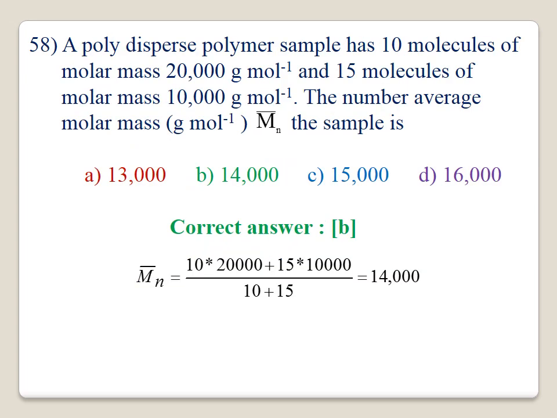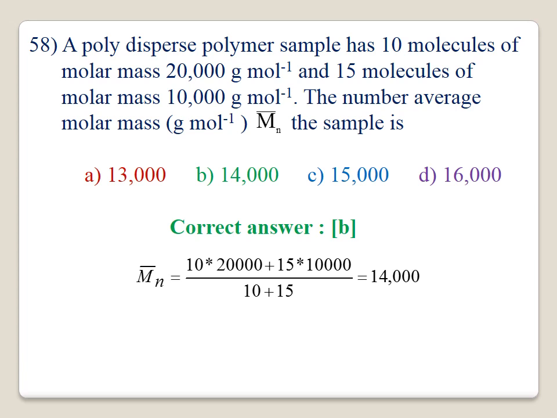58. A polydispersed polymer sample of 10 moles of molar mass 20,000 gram per mole and 15 moles of molar mass 10,000 gram per mole. The number average molar mass Mn of the sample is. It is a very simple formula we have already discussed.